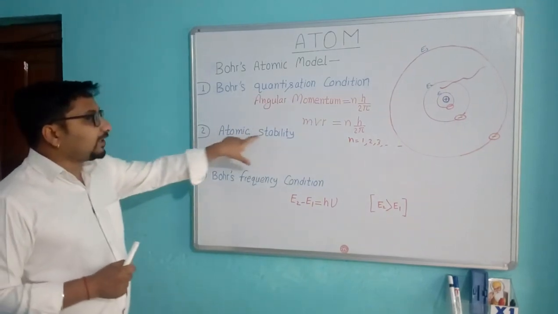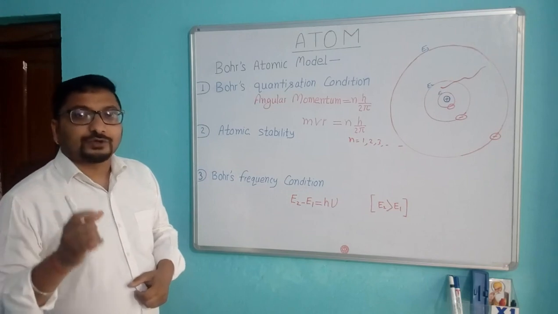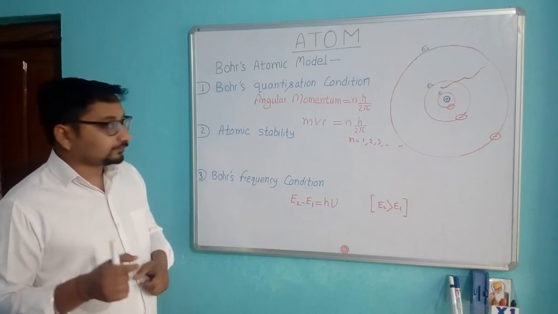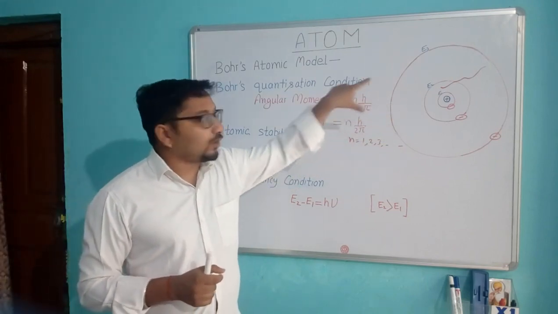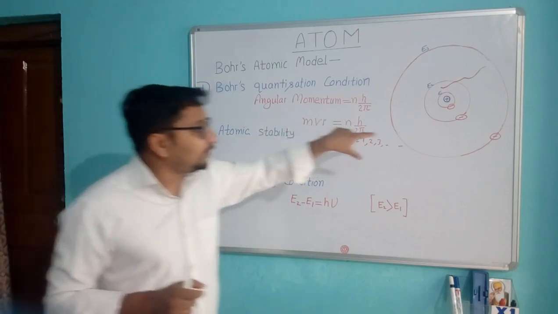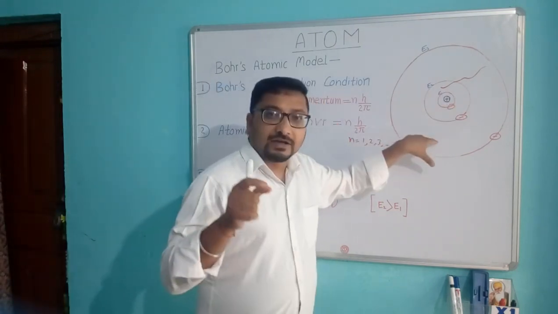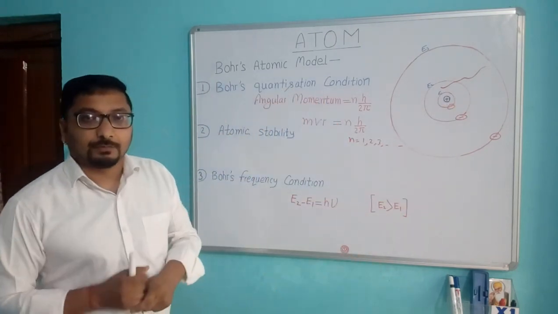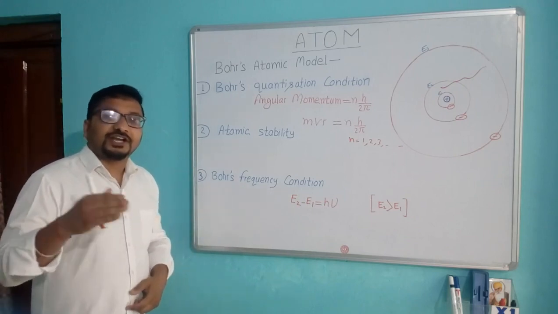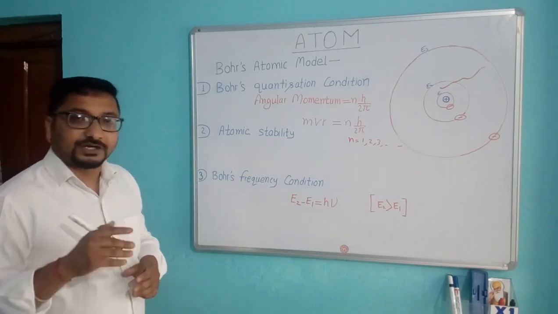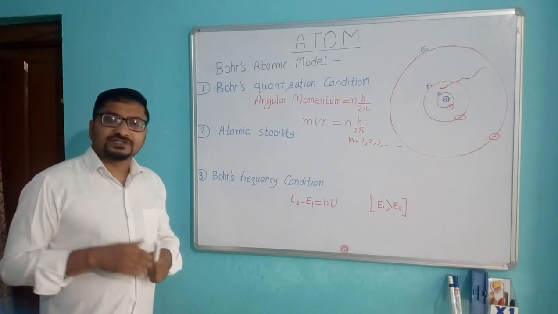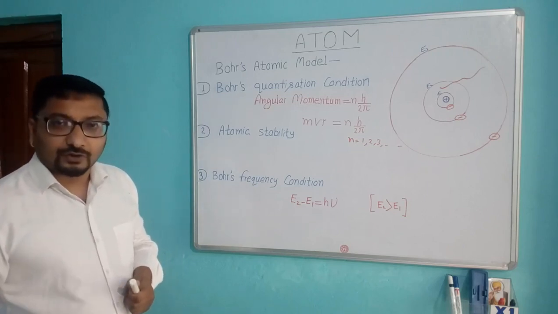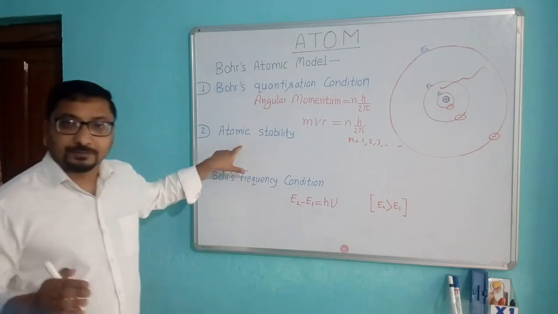Next, atomic stability. According to Bohr, a revolving electron has centripetal acceleration, but it does not radiate energy. That means there is no loss of energy of the electron. So the atom remains stable.